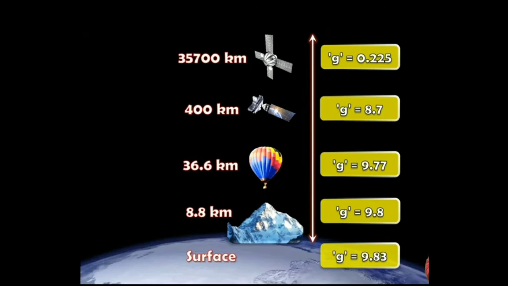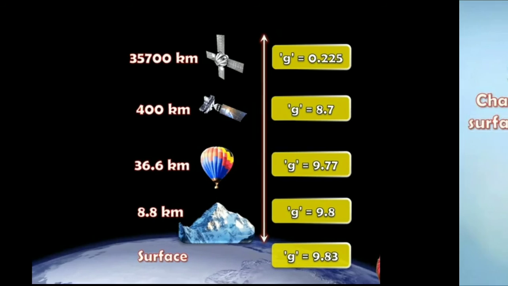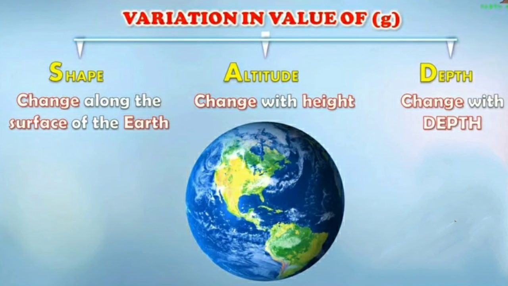So there the gravity is what? 0.225. So now here there would be a variation in the value of g, right? It is 0.225 meter per second square. Understood, children?